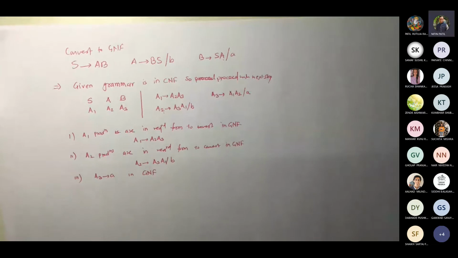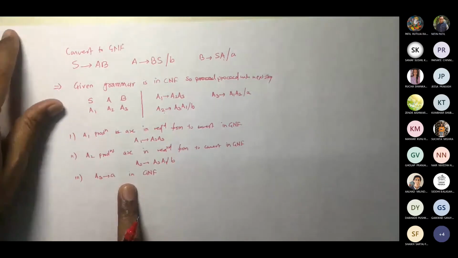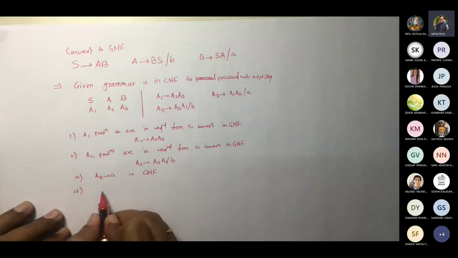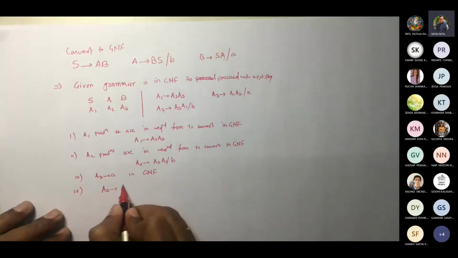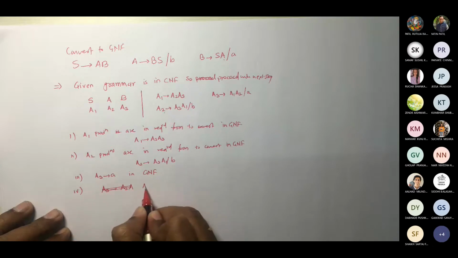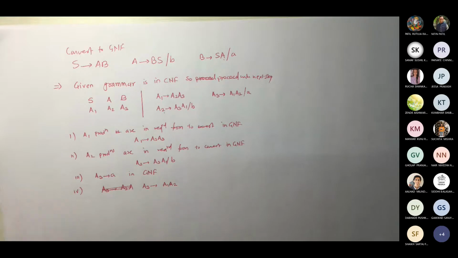Yes, sir. Okay. Okay. Now we are talking about A3. A3 gives A is in GNF. Correct. Now consider this fourth. A3 gives A1 A2.